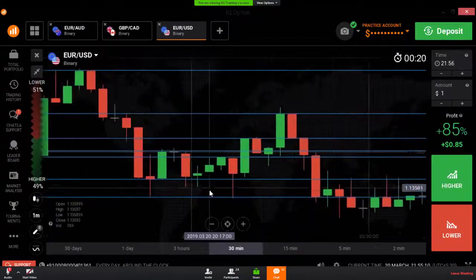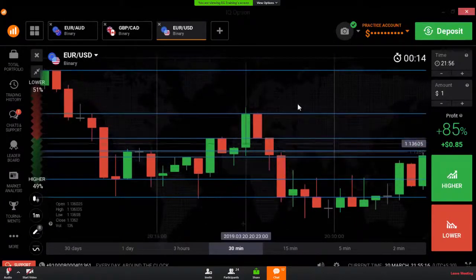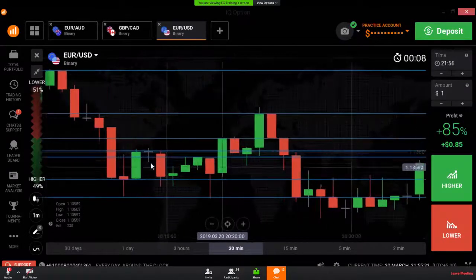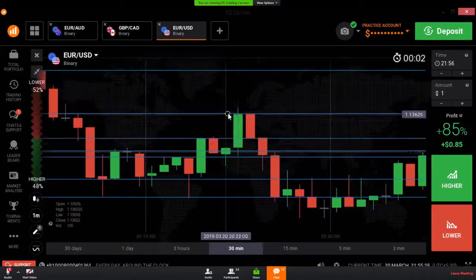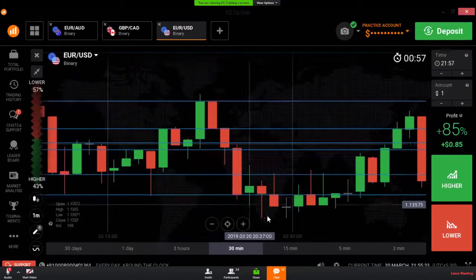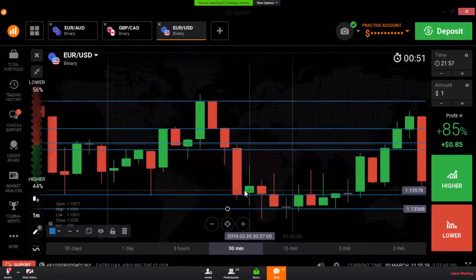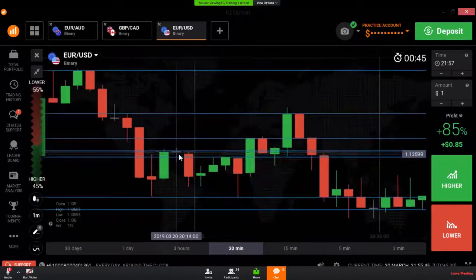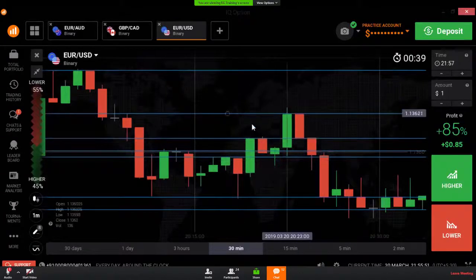So in this way, the sellers and buyers always change their entry points according to the market, according to the trend. If the market is in an uptrend, the sellers will change their entry points above the previous levels like this. If the market is in a downtrend, the buyers will always change their entry points below the previous levels like this. You can see the buyers entered below the previous entry point. Here, the sellers entered above the previous entry points. In uptrend and downtrend, they will always change their entry points.